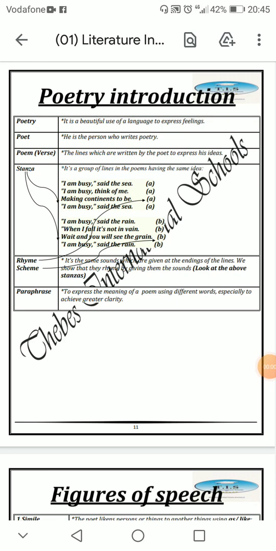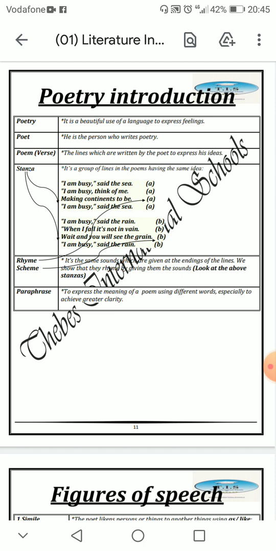Everyone, today I'm going to explain the poetry introduction. So, what's the meaning of poetry? Poetry means a beautiful use of language to express feelings.